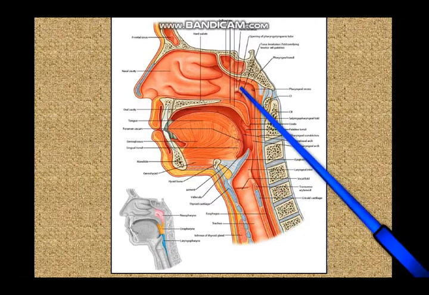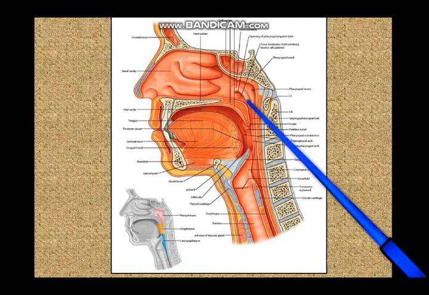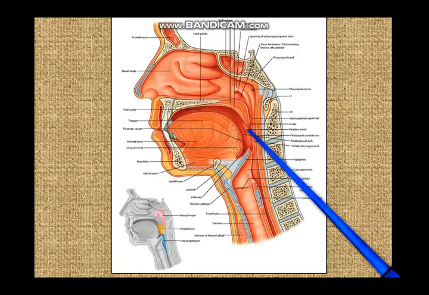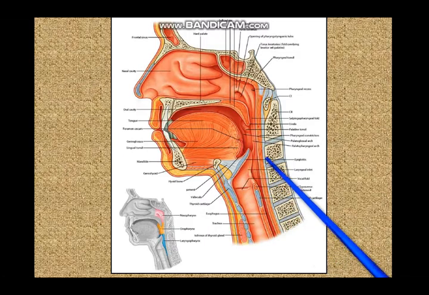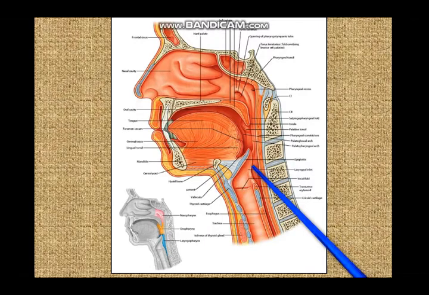So in the lateral wall of the nasopharynx, the auditory tube; lateral wall of the oropharynx, the palatine tonsil; anterior wall of the laryngopharynx, the inlet of the larynx, and by the sides of the inlet you have the aryepiglottic folds. And by the sides of the aryepiglottic folds you have a depression which is called the pyriform fossa. So the pyriform fossa is just outside these aryepiglottic folds. So if you push your finger outside these aryepiglottic folds,